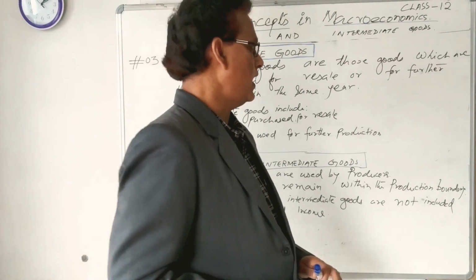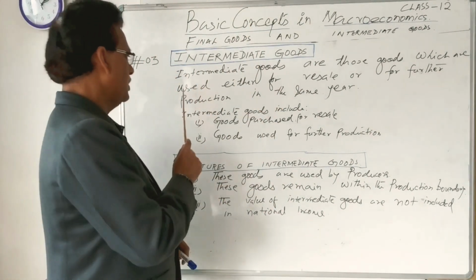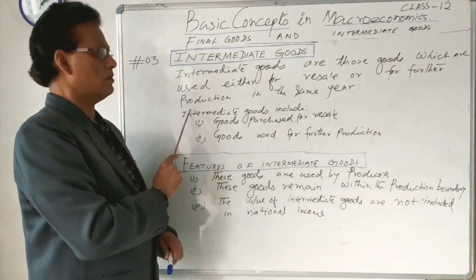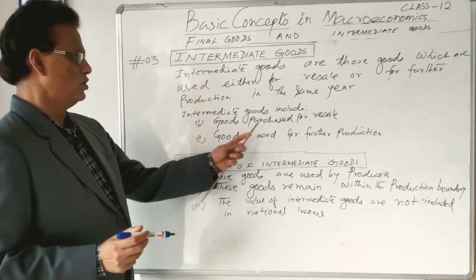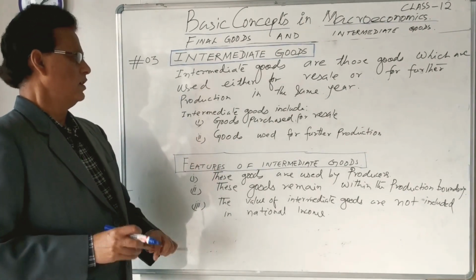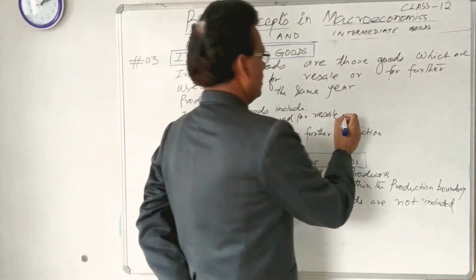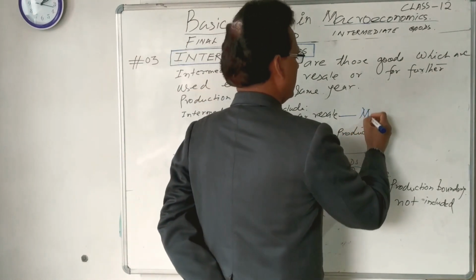So let us see what I have written. Intermediate goods are those goods which are used either for resale or for further production in the same year. Intermediate goods include goods purchased for resale. Take the example of milk.